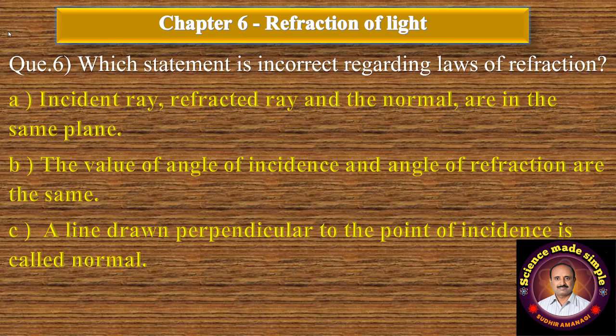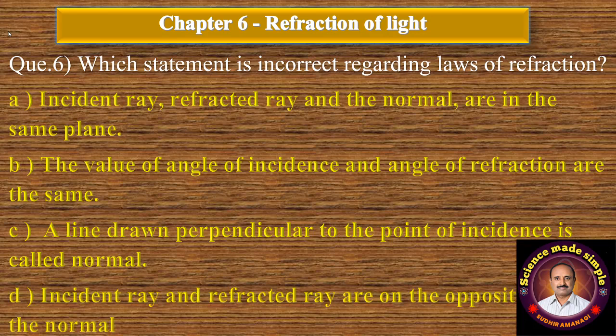Option C, a line drawn perpendicular to the point of incidence is called normal. And D, incident ray and refracted ray are on the opposite sides of the normal. Answer is option B, the value of angle of incidence and angle of refraction are the same. This is the incorrect statement regarding the law of refraction.